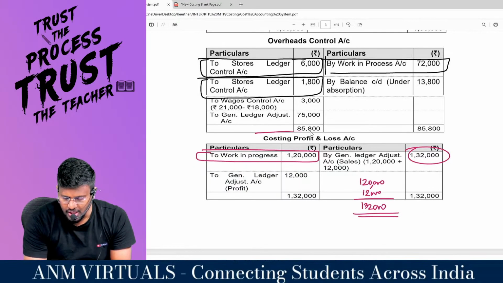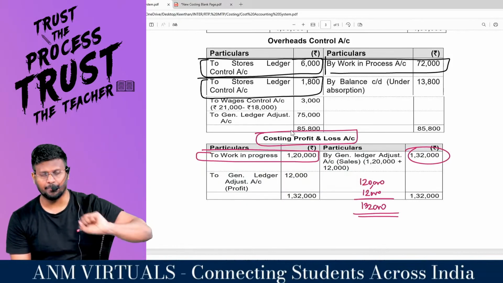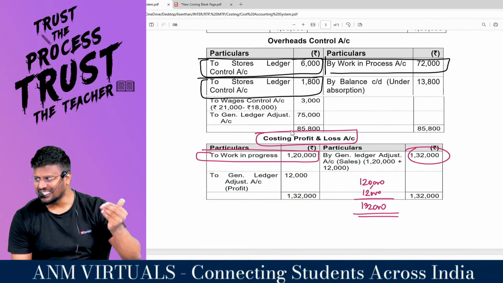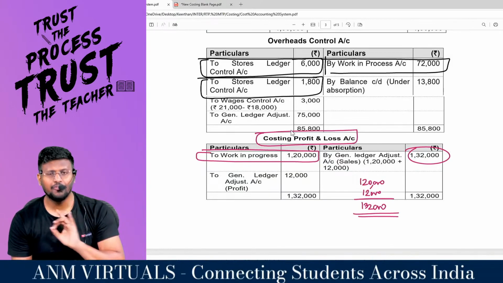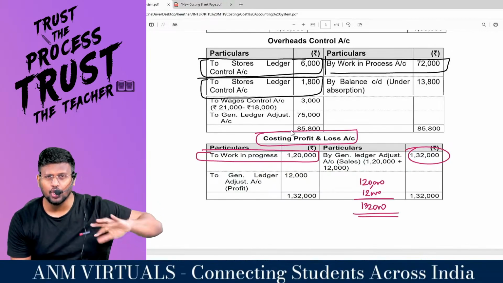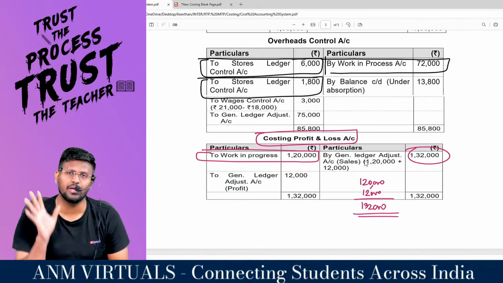So in the costing P&L account, what is generally the journal entry for sales? Debtors to sales, or cash or bank account debit to sales. But since this is non-integrated, I will never use financial terms. So instead of cash or bank or debtors, I have to debit the costing term. That's why general ledger adjustment account debit to costing P&L account.